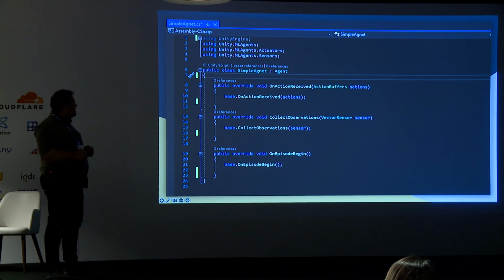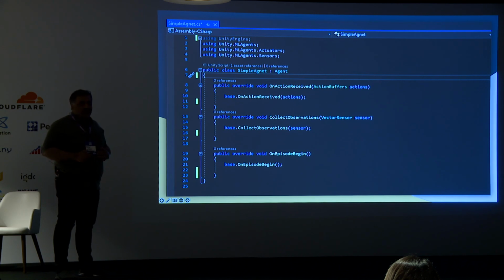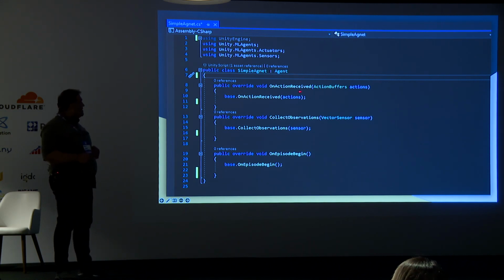For the start of the project, we only need to override these three methods. First one is the OnActionReceived method. It helps send data and actions to the agent, and the agent decides how to behave and interact with the environment based on values passed to this method. The CollectObservations method is actually our main method.